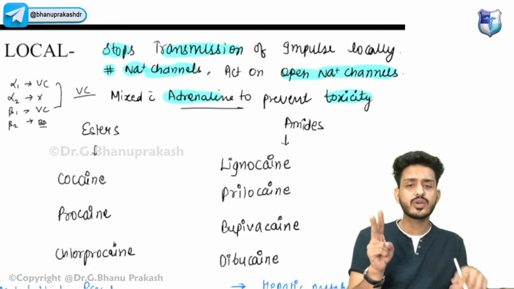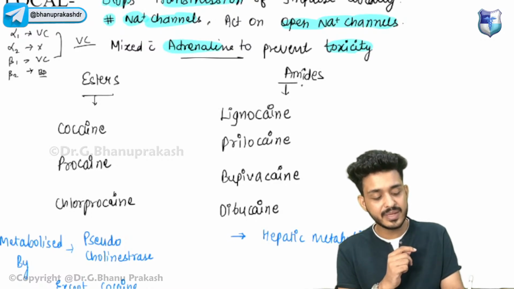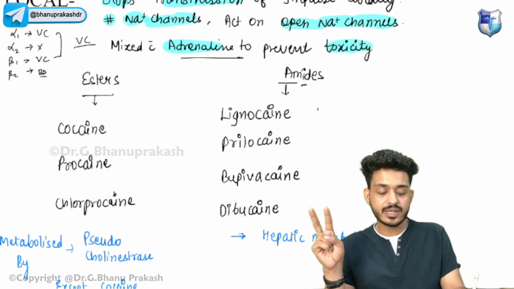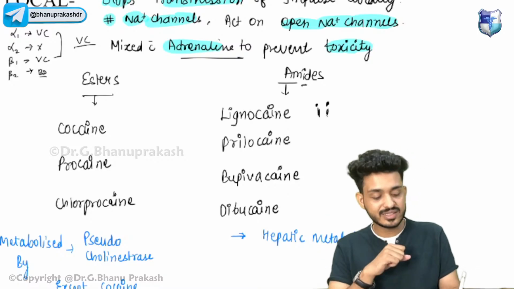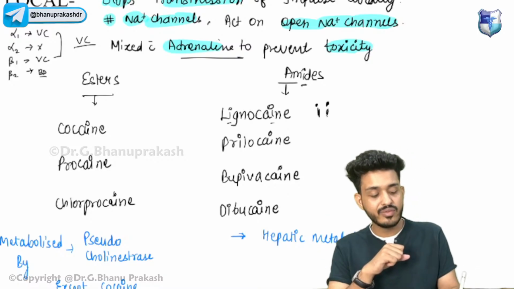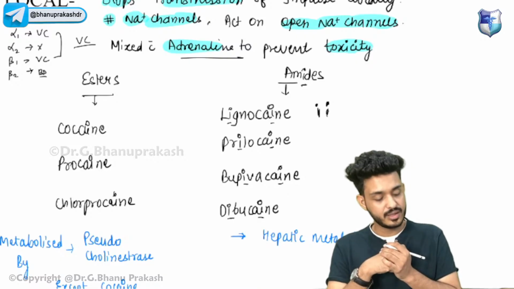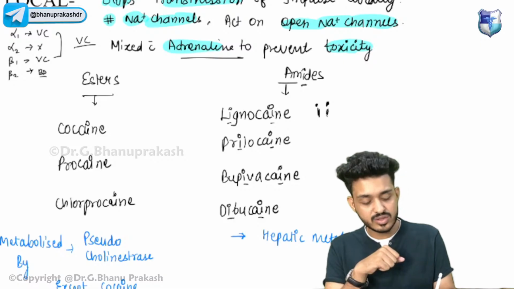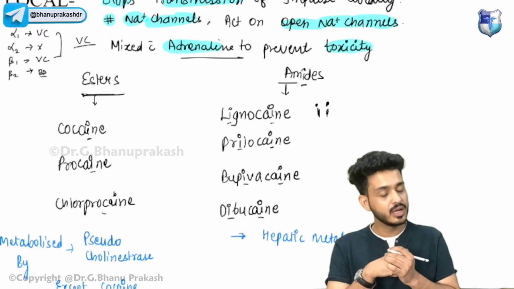We have two classes of drugs: esters and amides. Amide has an I, so it will have 2 I's, guys. Here you will find 2 I's. For example, we have lignocaine, prilocaine, bupivacaine, dibucaine. These are the drugs which are amides. We also have esters. Esters have a single I. We have cocaine, procaine, chloroprocaine.